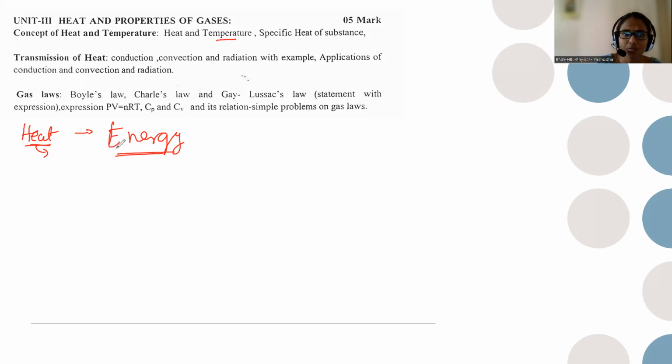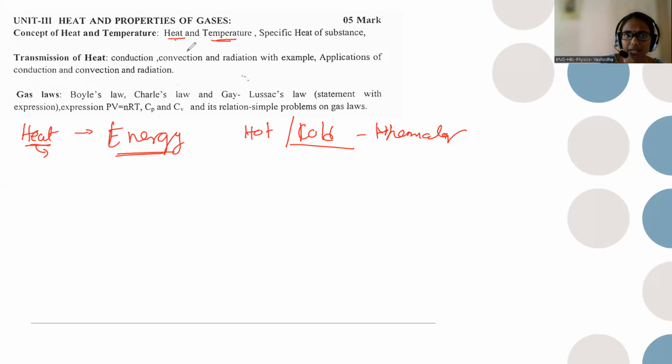That's why heat is also a form of energy, and that heat energy can transfer from one body to another body, and we can measure how hot or cold a body is. Whether a body is hot or cold, we can measure using a device called a thermometer. I hope you have seen thermometers in hospitals, clinical thermometers, different kinds of thermometers. So here the thermometer is used to measure the heat.